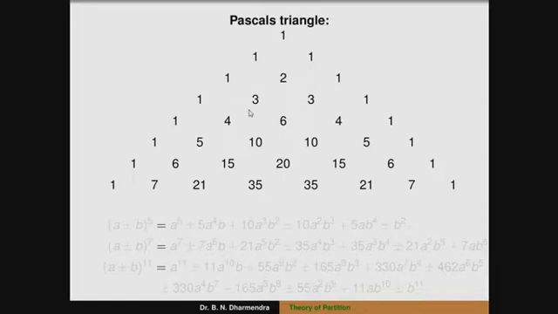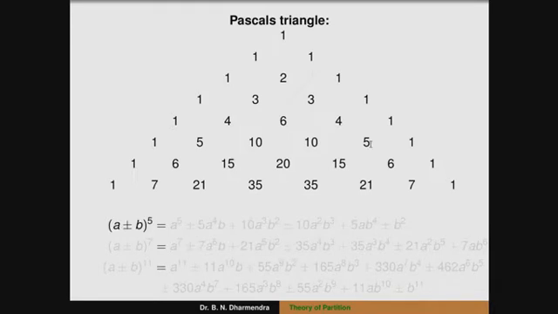The terms here also: 3, 3 here. Next one is 7, 21. This is a multiple of 7. Again 35 is also a multiple of 7. Similarly, except the first term and last term, the remaining are congruent to 0 modulo 7. Here also, except the first and last terms, the remaining are congruent to 0 modulo 5. That is (a plus or minus b) to the power of 5.